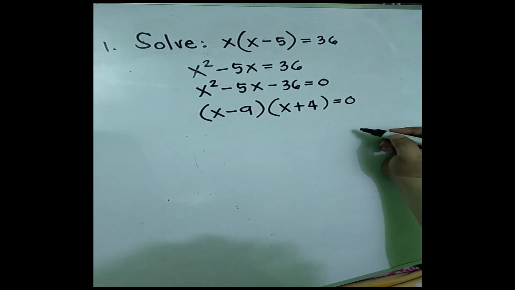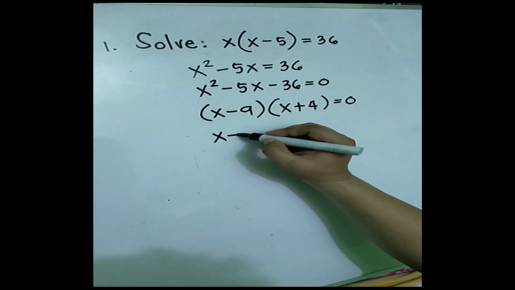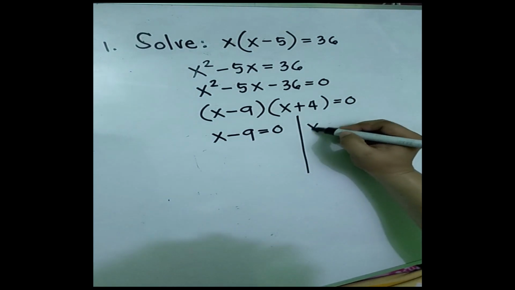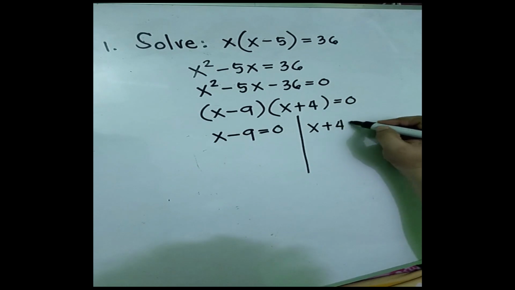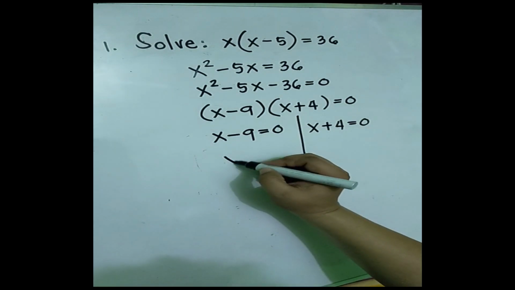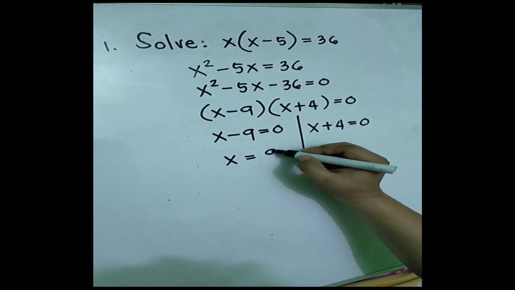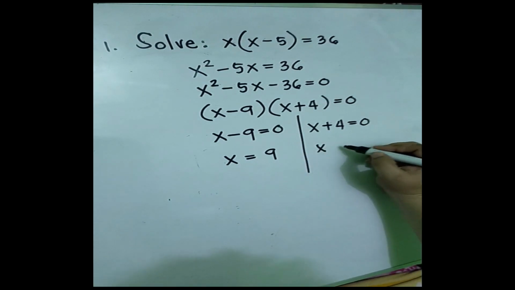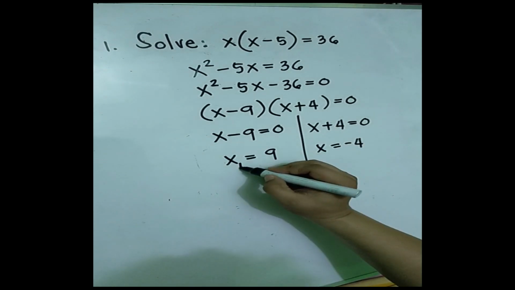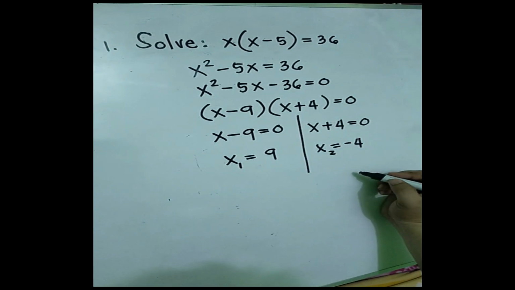Using the zero product property, we have x minus 9 is equal to 0 and x plus 4 is equal to 0. Using APE, we have x now is equal to positive 9 and the other one is x is equal to negative 4. This is x sub 1 and this is x sub 2.